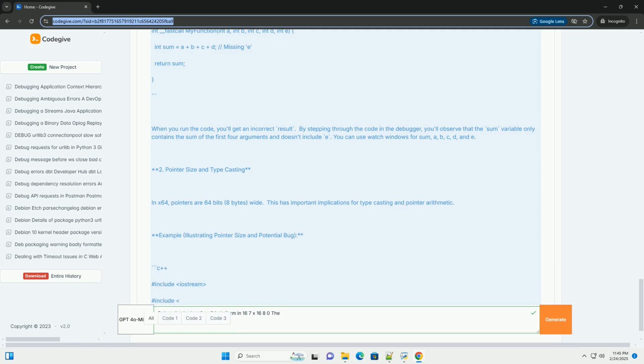This comprehensive guide provides a strong foundation for debugging x64 code. Remember to adapt these techniques to your specific debugging scenarios and to consult relevant documentation and resources as needed.